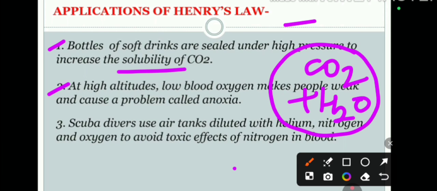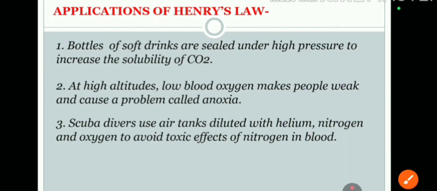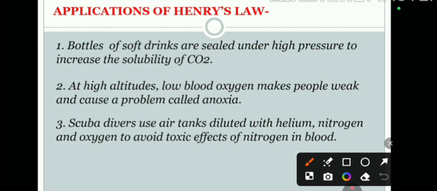So what is the meaning here? If you dissolve carbon dioxide in water, you get the soft drink. But how does it work? If you apply high pressure on carbon dioxide, it will increase the mole fraction of carbon dioxide in water and solubility will increase. Indirectly you can say, if there is a high partial pressure of carbon dioxide, the solubility will increase.